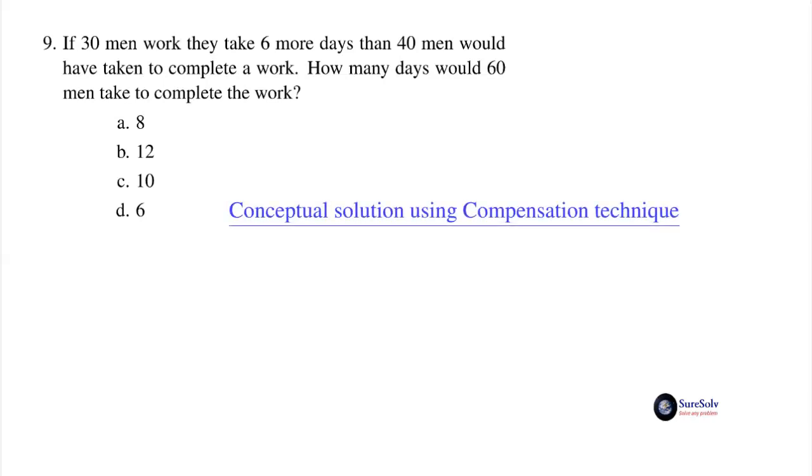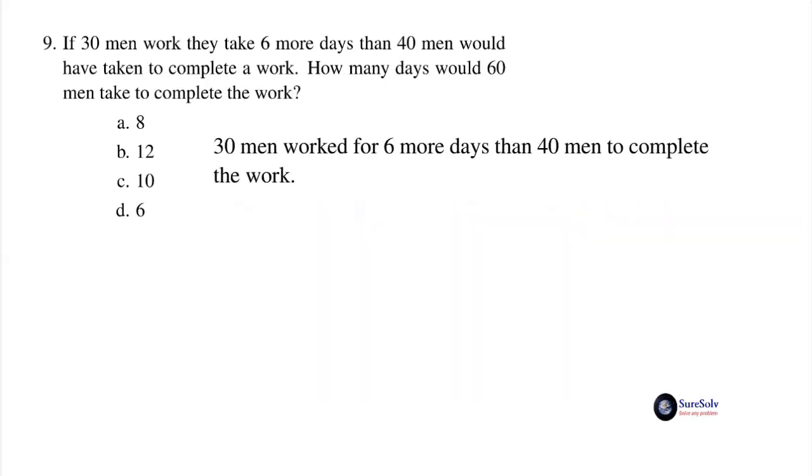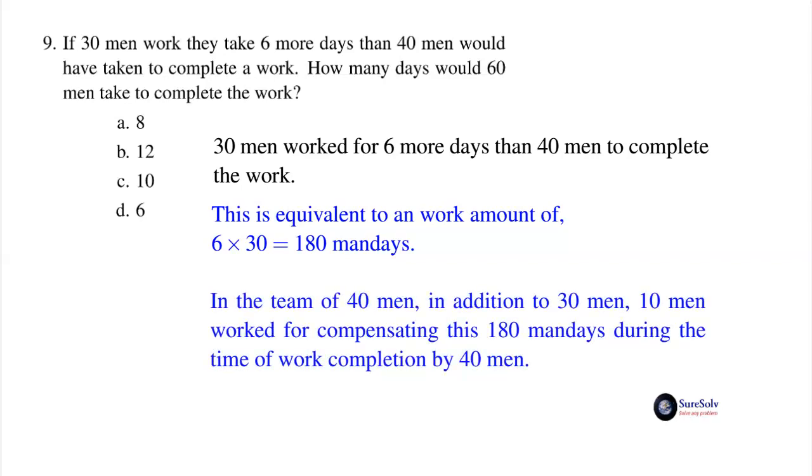Instead of this approach, the problem can be solved conceptually faster using the compensation technique. 30 men worked for 6 more days than 40 men to complete the work. This is equivalent to a work amount of 6 times 30 equal to 180 man days. In the team of 40 men, in addition to 30 men, 10 men worked for compensating these 180 man days during the time of work completion by 40 men. Think it over.